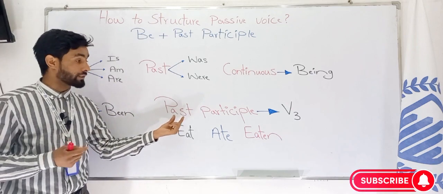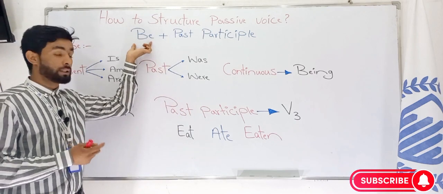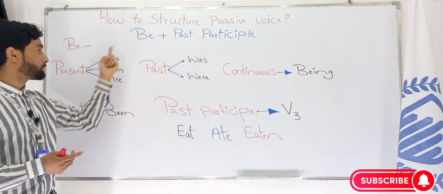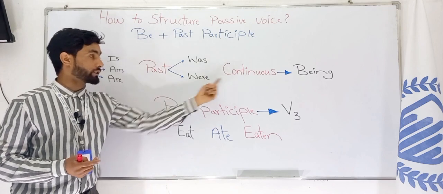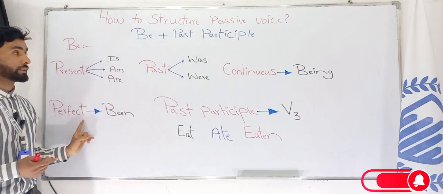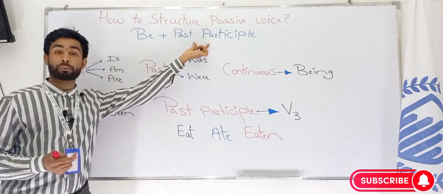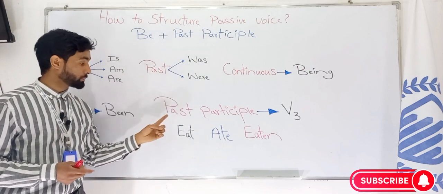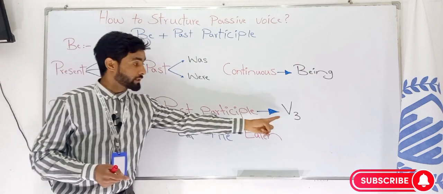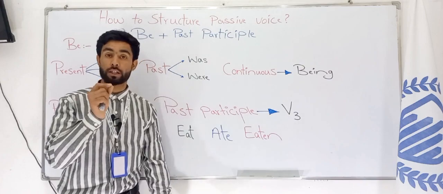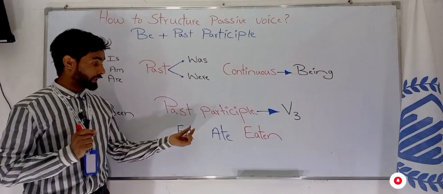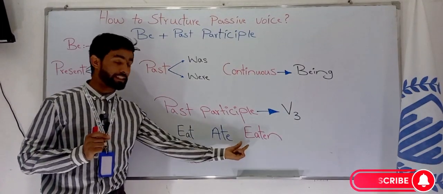And also when we use the be in different tenses, be in the present, be in the past, be in the continuous tenses, be in the perfect tenses, plus past participle. What is the meaning of past participle? Past participle means verb 3, the third form of the verb, such as eat, ate, eaten.